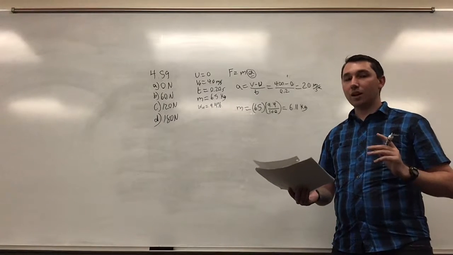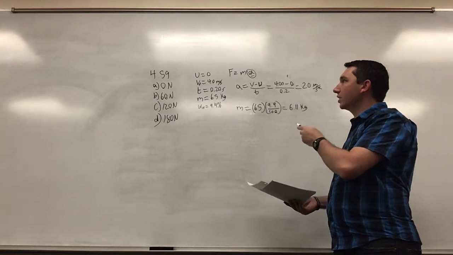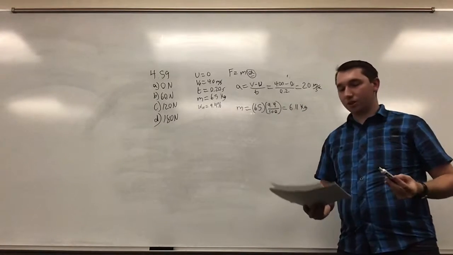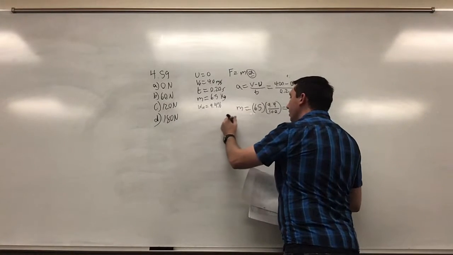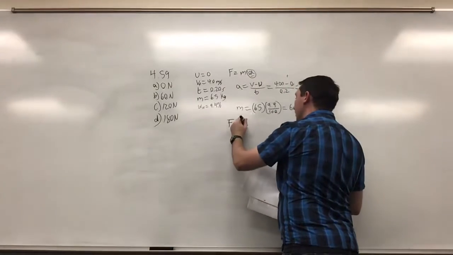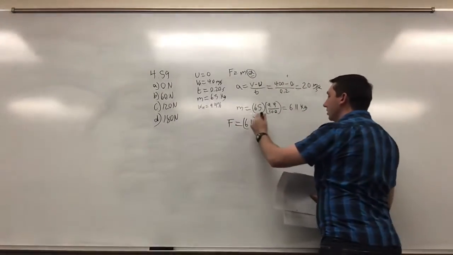Because that force is coming from the neck, but it's moving this mass, the mass of the head, with this acceleration. So we then just plug it in, so we know that the force is going to be equal to the mass, 6.11, times our acceleration.